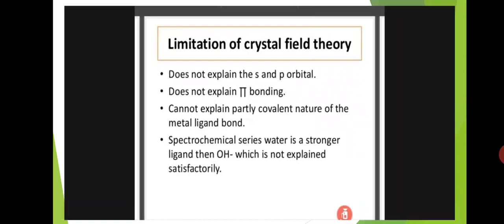It does not explain the covalent nature of the metal-ligand bond. And in the spectrochemical series, water is a stronger ligand than the hydroxy group, which is not explained satisfactorily. This is also one limitation. According to the spectrochemical series, water is the stronger ligand compared to the hydroxy group.